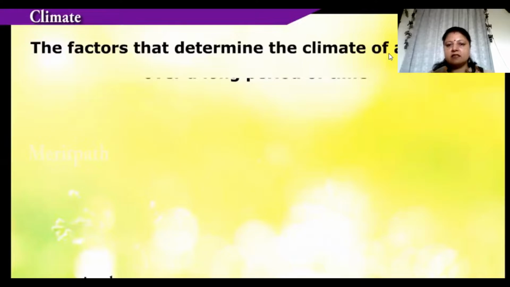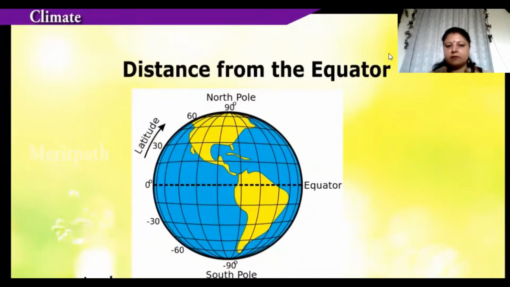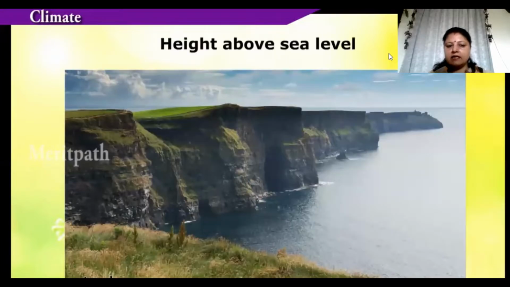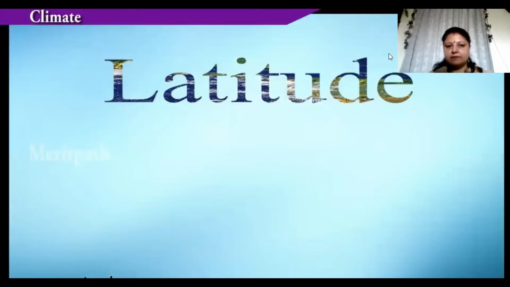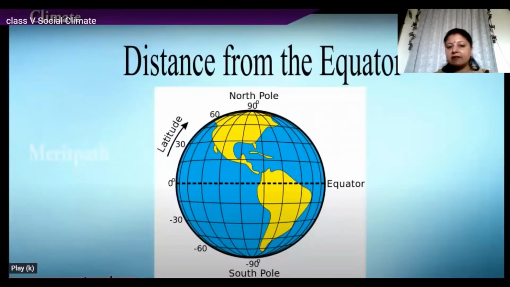The factors that determine the climate of a place are distance from the equator, height above sea level, distance from the sea, and latitude. Now, children, do you remember this diagram? I had told you about all this in my earlier lesson.